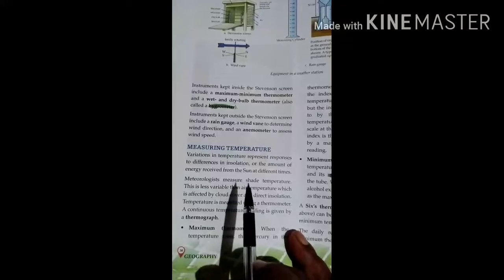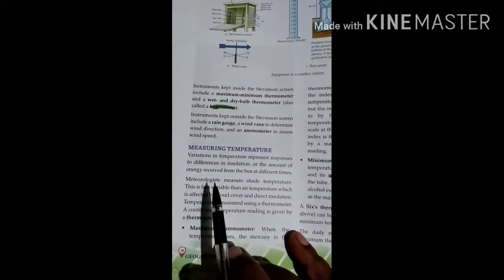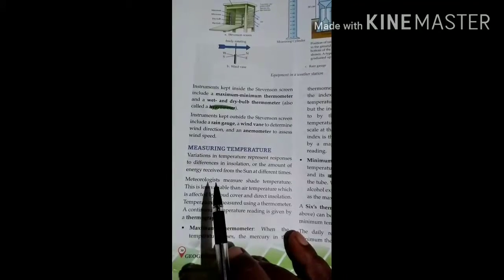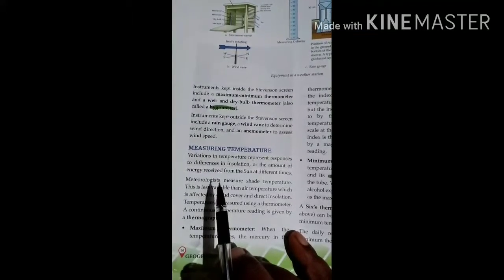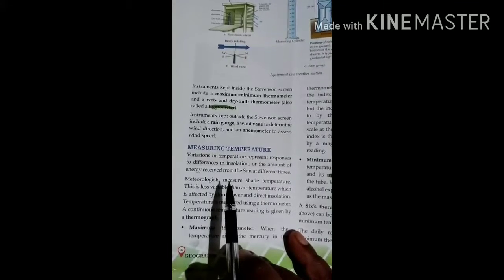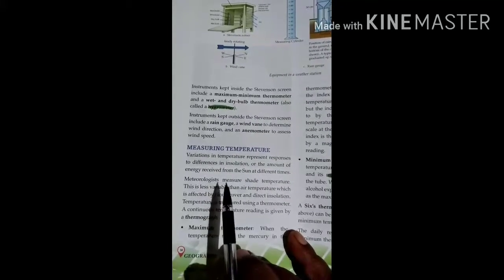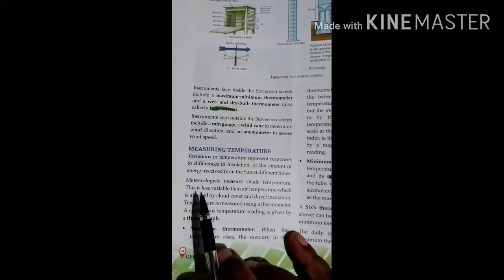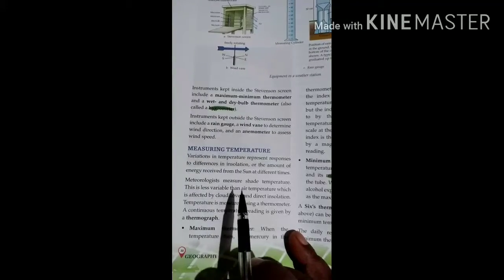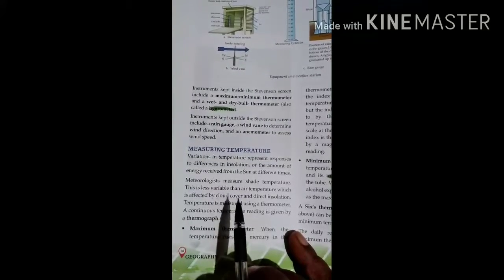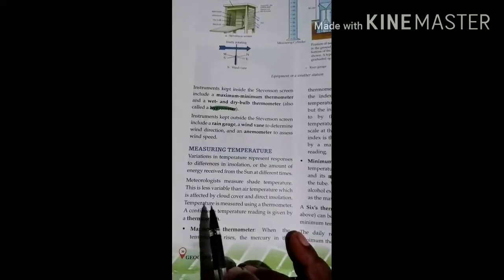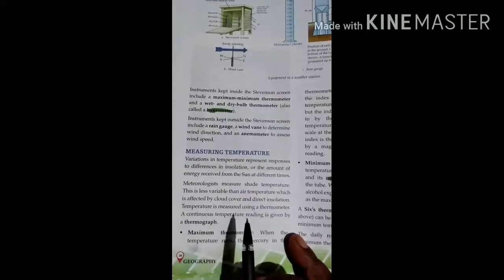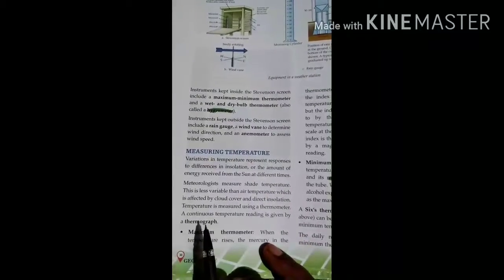Now meteorologists measure shade temperatures, and meteorologists means the scientists who measure temperatures. They measure the shade temperature. This is less variable than air temperature, which is affected by cloud cover and direct insolation. Temperature is measured using a thermometer. A continuous temperature reading is given by a thermograph.